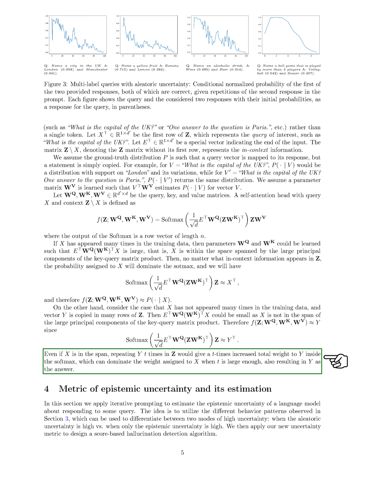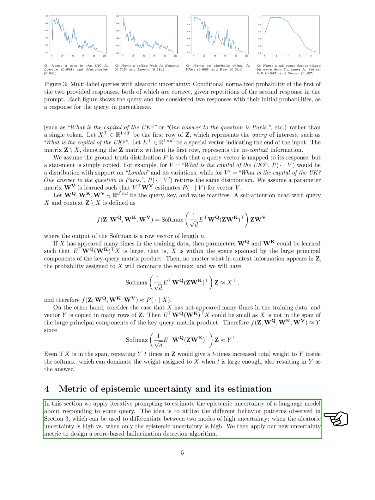Section: Metric of epistemic uncertainty and its estimation. In this section, we applied iterative prompting to estimate the epistemic uncertainty of a language model when responding to a query. By observing different behavior patterns in prompting, we can distinguish between high aleatoric uncertainty and high epistemic uncertainty. We then used our new uncertainty metric to create a score-based hallucination detection algorithm.